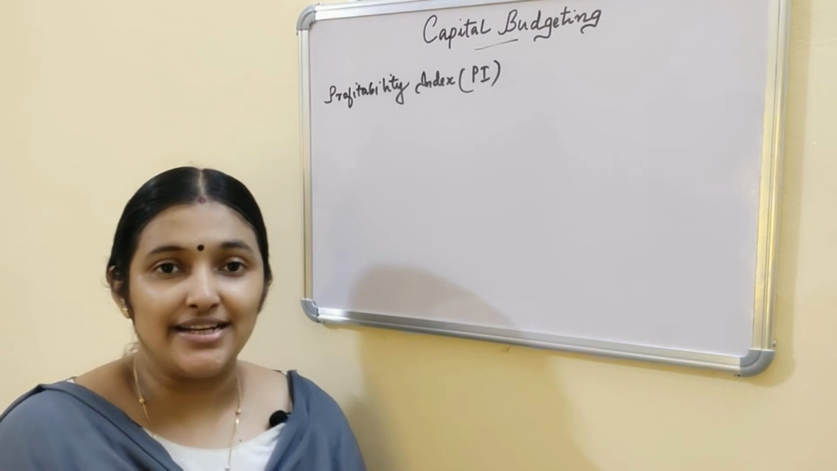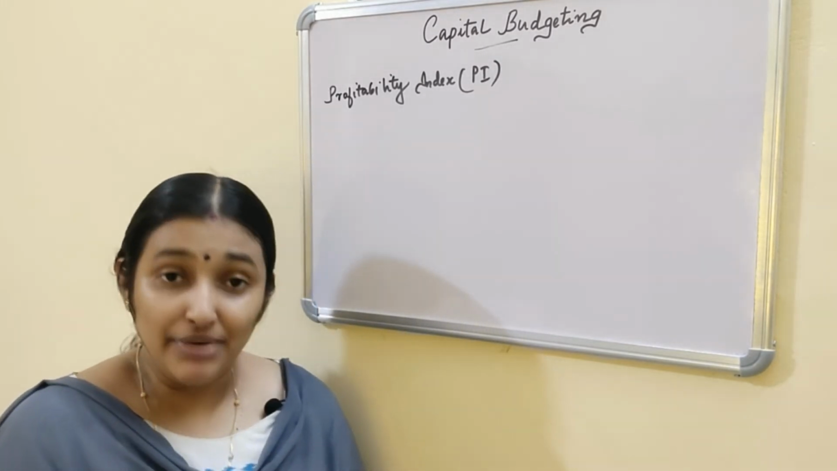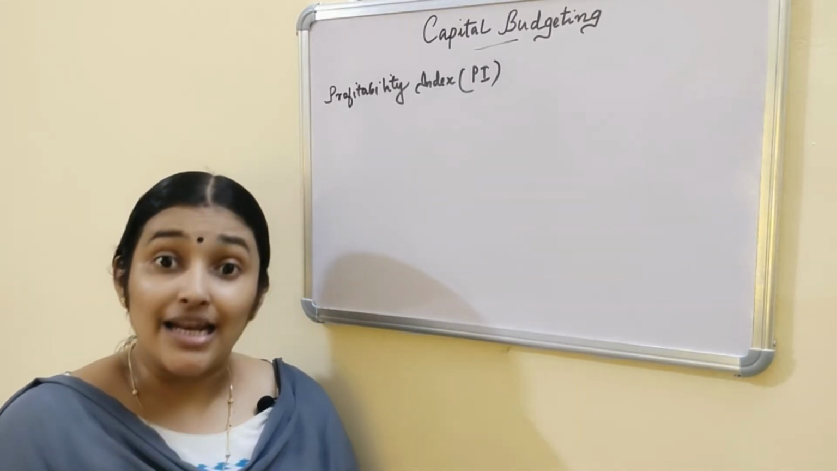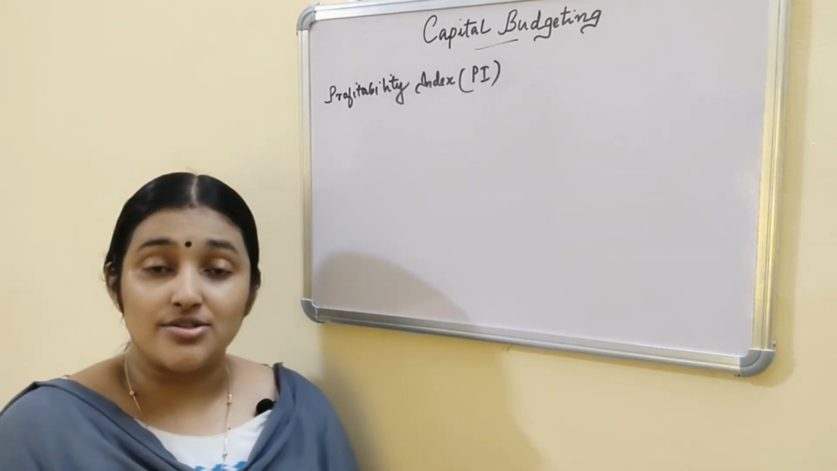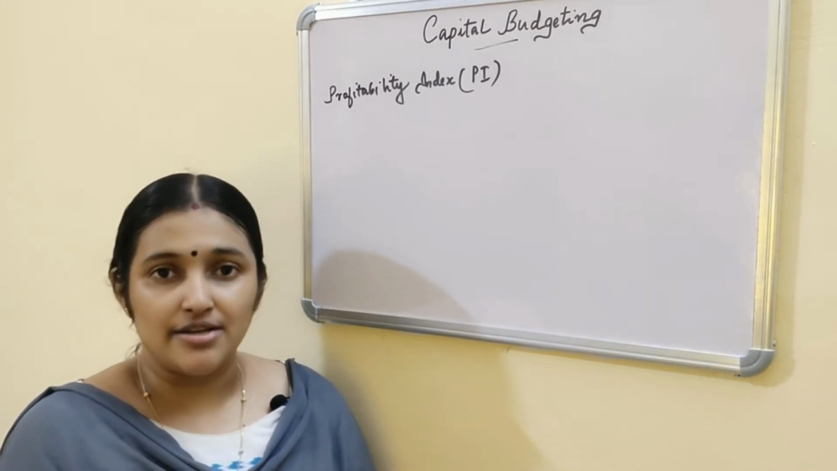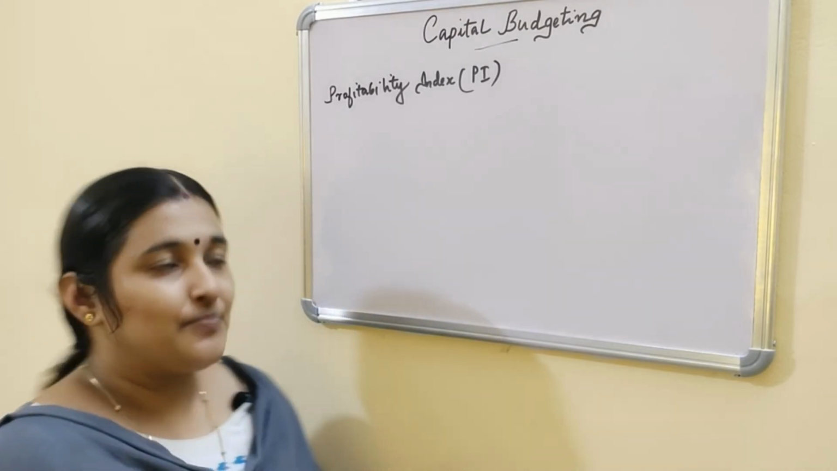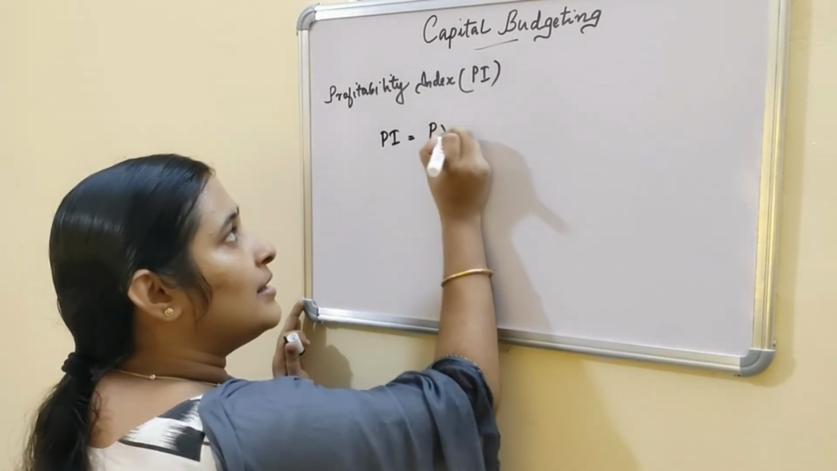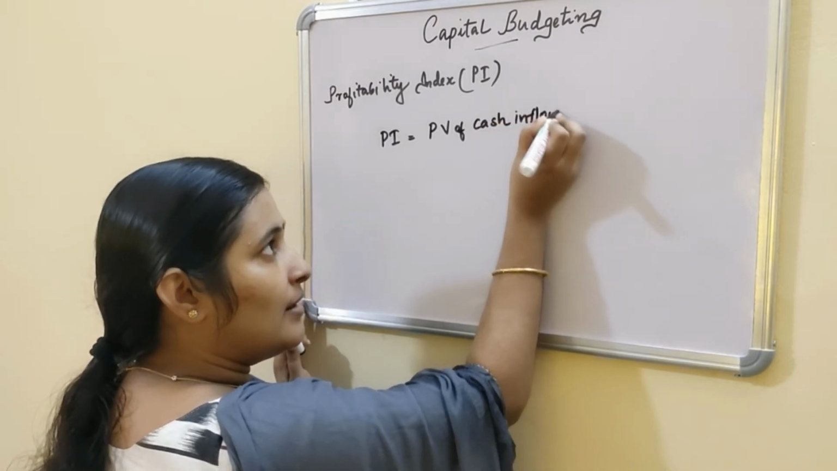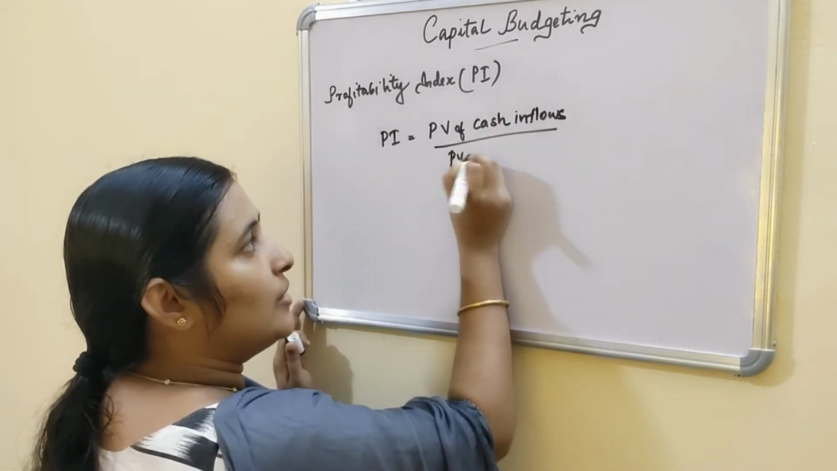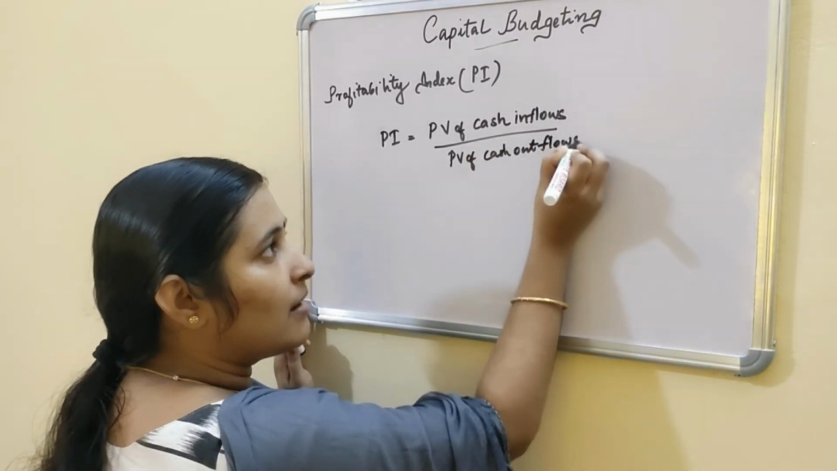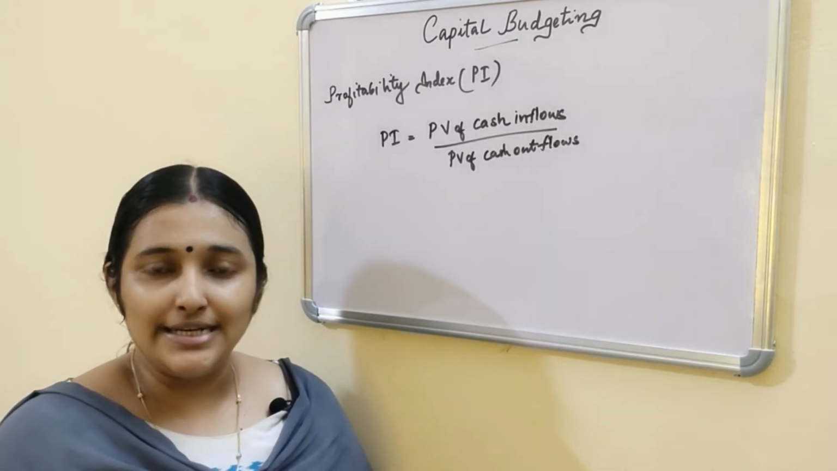The next discounted technique is profitability index, PI. It is otherwise known as the benefit cost ratio. It is a relative measure. The benefit cost ratio is the ratio of present value of cash inflows to present value of cash outflows. It is calculated as present value of cash inflows divided by present value of cash outflows. This is the benefit cost ratio or profitability index.